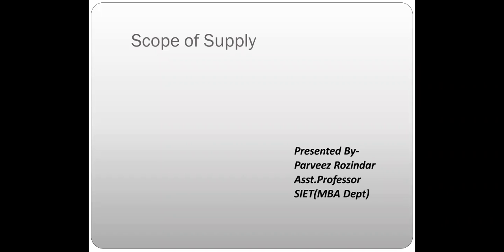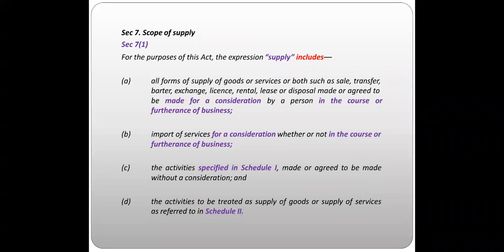So in this video, we are going to study about scope of supply under GST. So the scope of supply includes, first of all, section 7. This says about scope of supply.